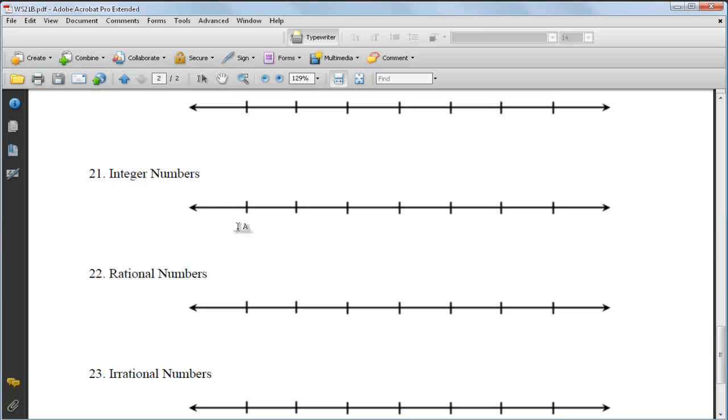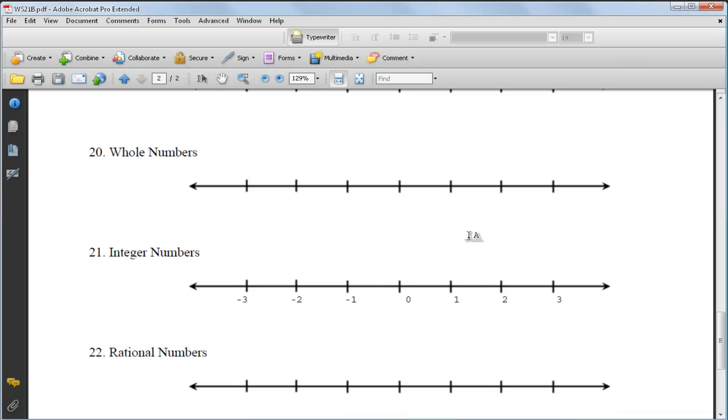So I'm going to come down here, and I'm going to start with a -3, and I've got a -2, -1, and then what will the next one be? A 0. And I'll have a 1, and then a 2, and then a 3.